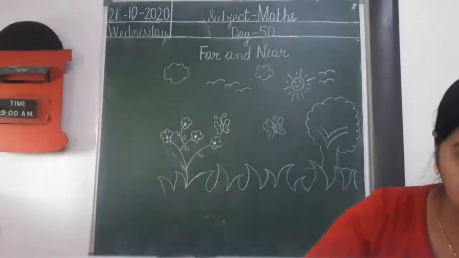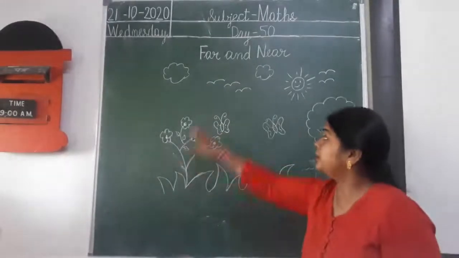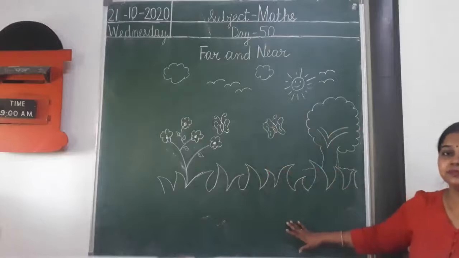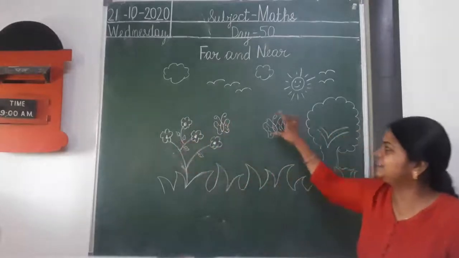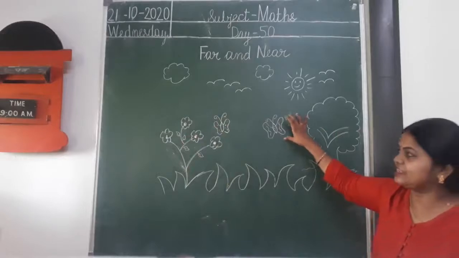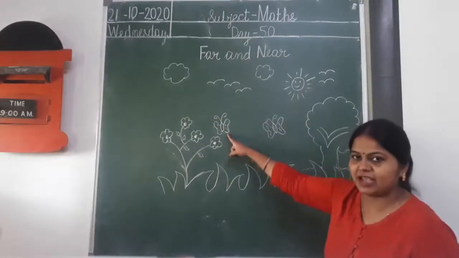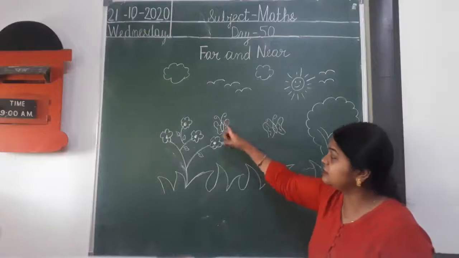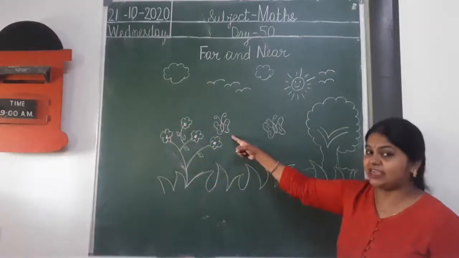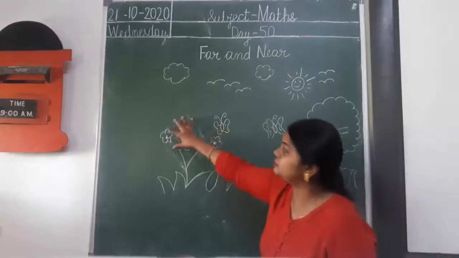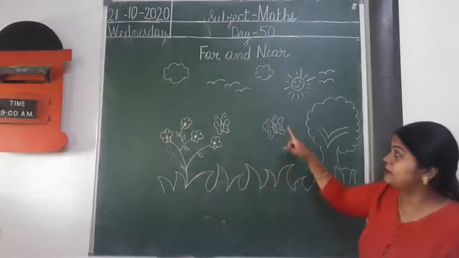Understood? Now, can you see this picture? Yes. What are these? Flowers. And these are butterflies. So this butterfly is sitting near to these flowers.